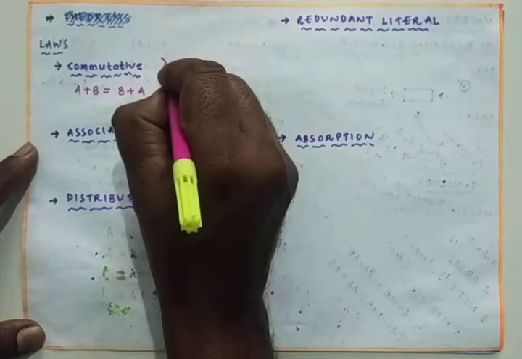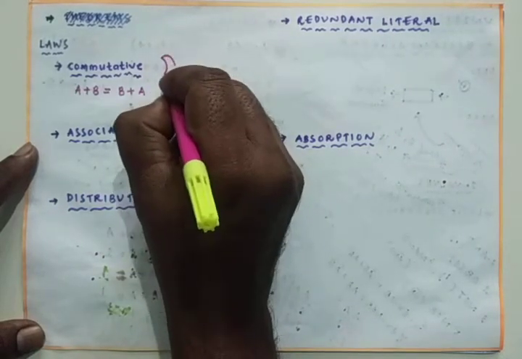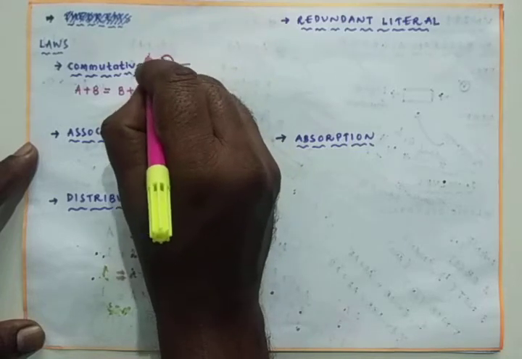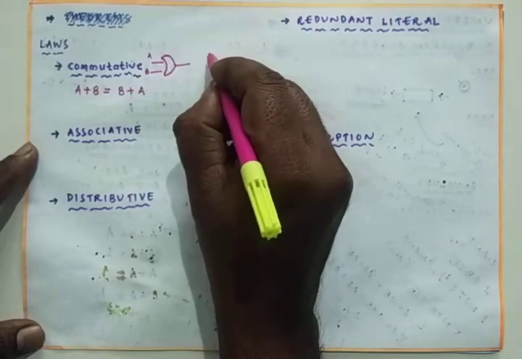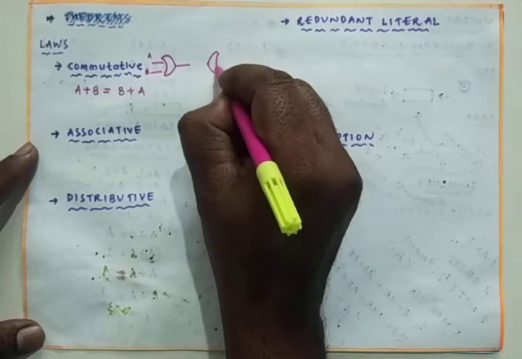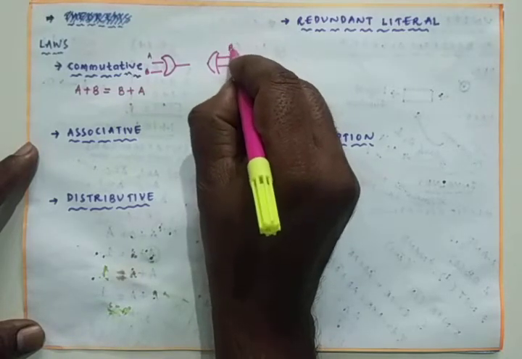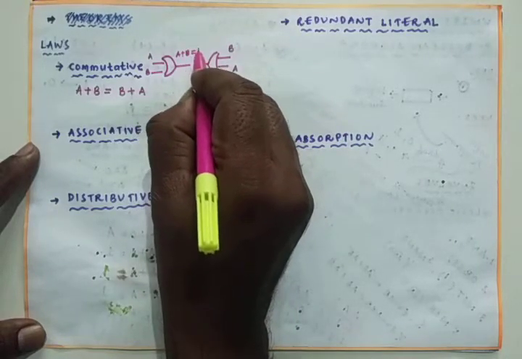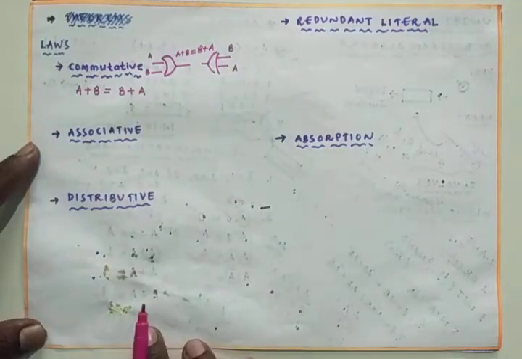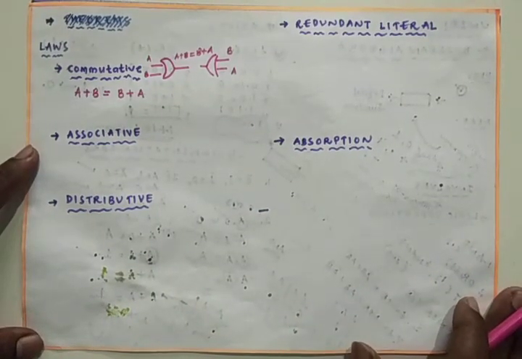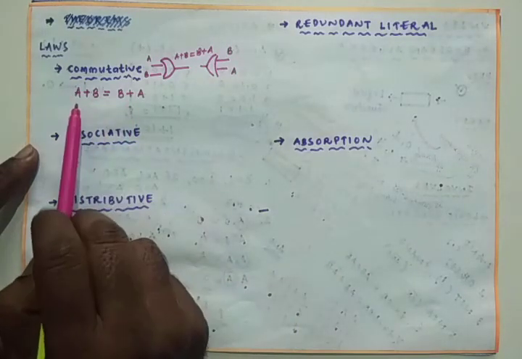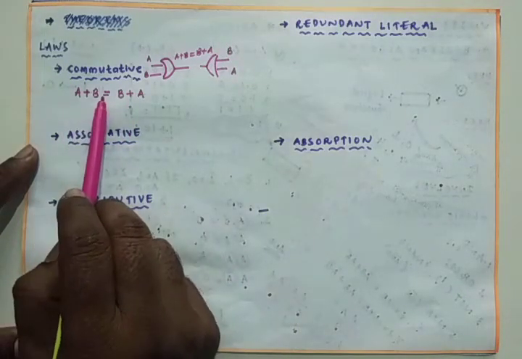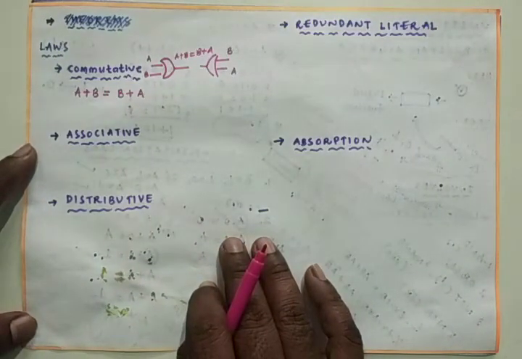For example, take an OR gate to which the inputs are a and b, and one more OR gate to which the inputs are b and a. One gives the output a plus b, and the other gives the output b plus a. So in the commutative law, using the OR logical operation, a plus b is equal to b plus a. You can go with more inputs also: a plus b plus c is equal to c plus b plus a.